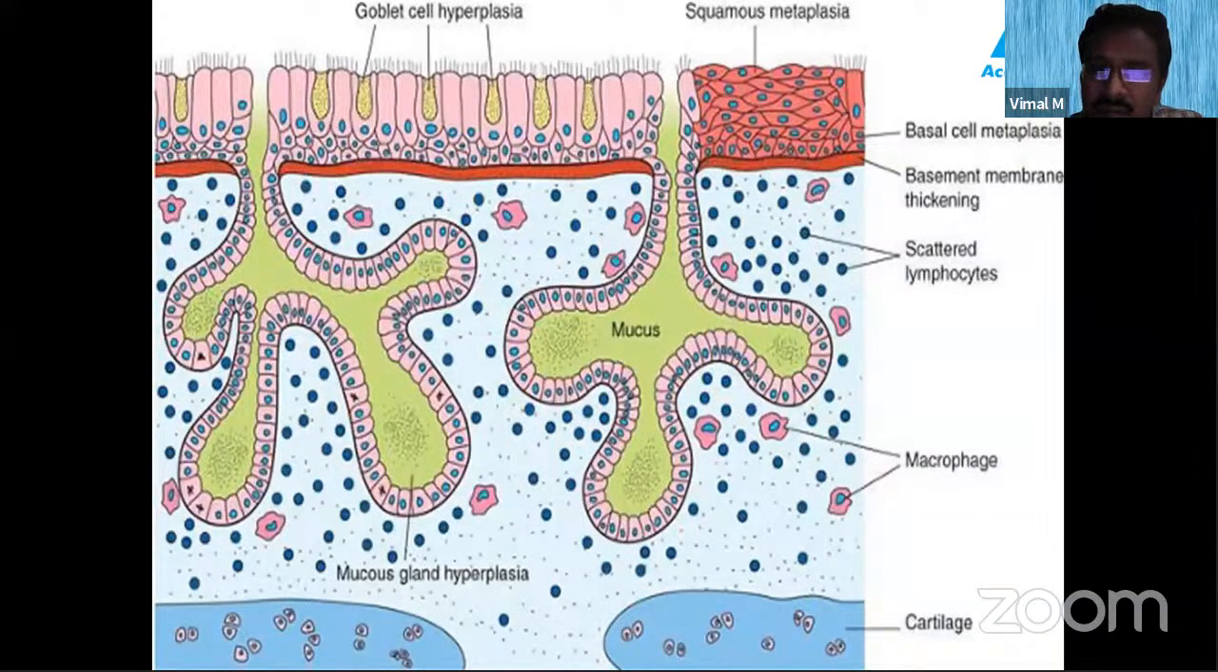But what happens in chronic bronchitis? As I told, in chronic bronchitis you will get increased mucus glands, that is, mucus gland hyperplasia will be there. So you will see increased mucus gland thickness, so the numerator will be increasing. The Reid index will be increased to more than 0.4. Okay, so Reid index is more than 0.4 in chronic bronchitis.